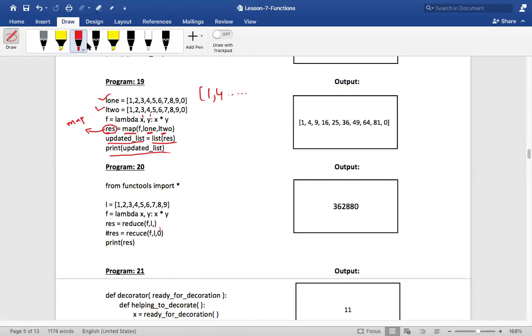Sir, I understood up to the third parameter after the comma. That I got confused. Initially, this would be taken as X. Normally, you take this as X and this as Y. Now if I put a 0, this can be taken as a starting point, 0. And after that, the list. This can be Y. 0 into Y becomes 0. Then this is gone. Then this will be Y. 0 into Y. Like that it continues. Is that clear?